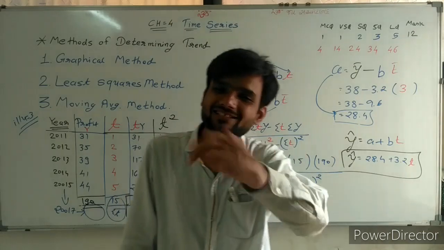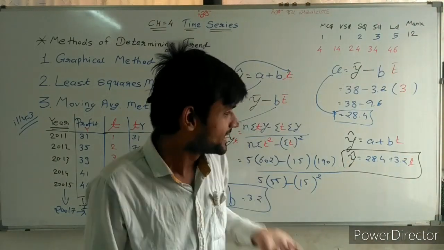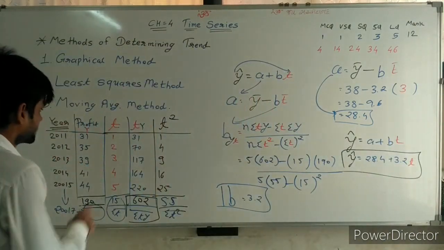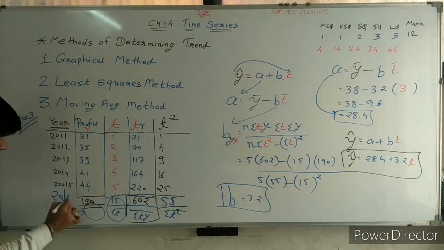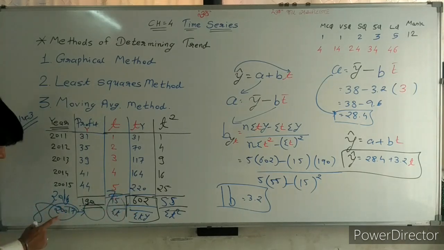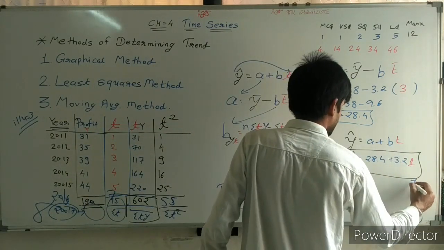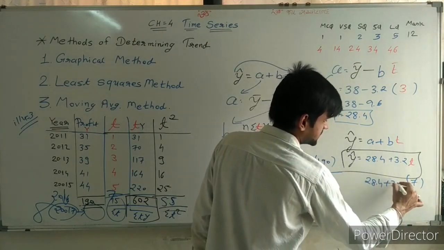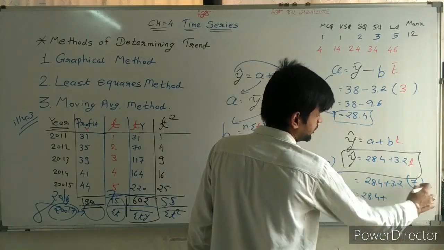Now what is the change, sir? Same method as chapter number 3, regression line. Now important thing. Instead of t, what do we have to write here? Sir, for 2015, t is 5. For 2016, t is 7. For 2017, t is 8. For 2017, I need to find the value. So instead of t, write 7. 28.4 plus 3.2 into 7.